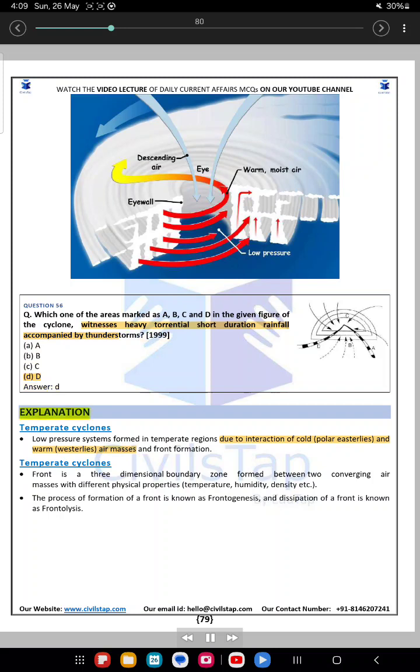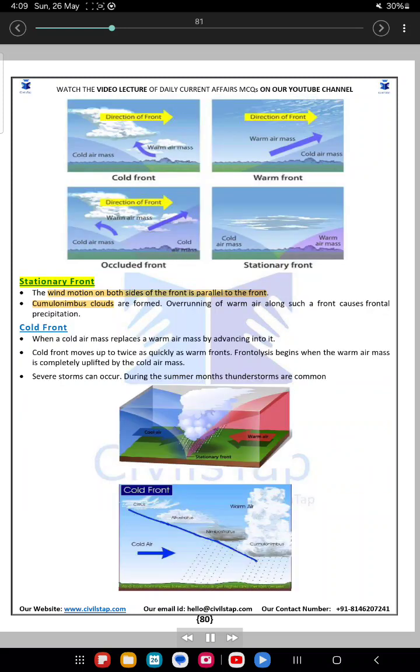Answer. D. Explanation. Temperate cyclones. Low pressure systems formed in temperate regions due to interaction of cold polar easterlies and warm westerlies air masses and front formation. Front is a three-dimensional boundary zone formed between two converging air masses with different physical properties, temperature, humidity, density etc. The process of formation of a front is known as frontogenesis, and dissipation of a front is known as frontolysis.